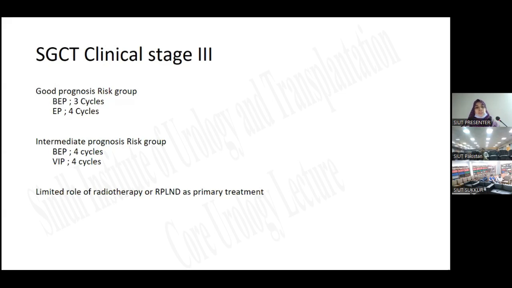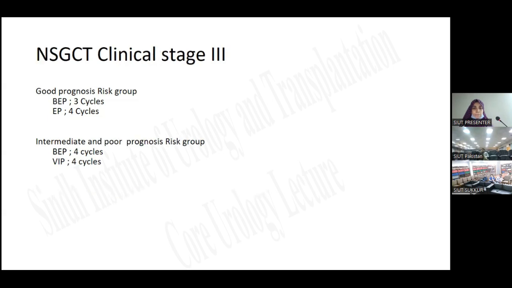So for seminomatous germ cell tumor, clinical stage 3, for the good prognosis risk group, we offer BEP 3 cycles, and if there is a contraindication to bleomycin, then EP 4 cycles. And for the intermediate prognosis risk group, BEP 4 cycles or VIP 4 cycles. There is a limited role of radiotherapy, or RPLND as primary treatment.